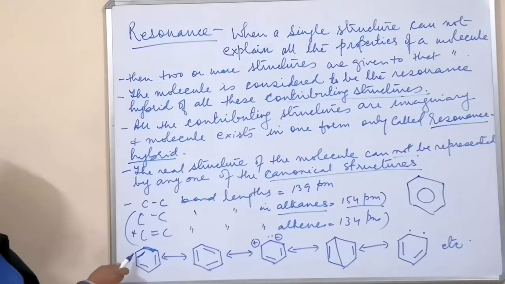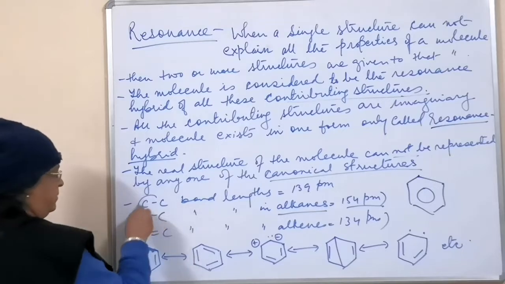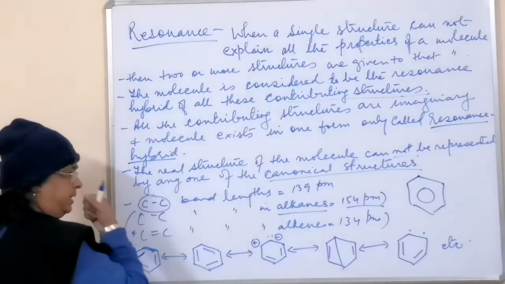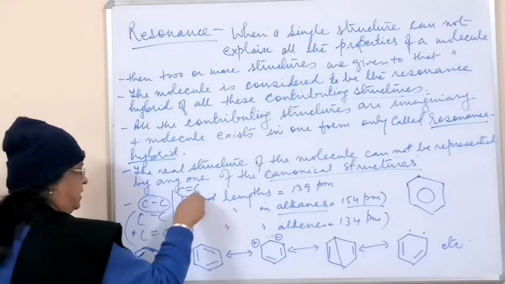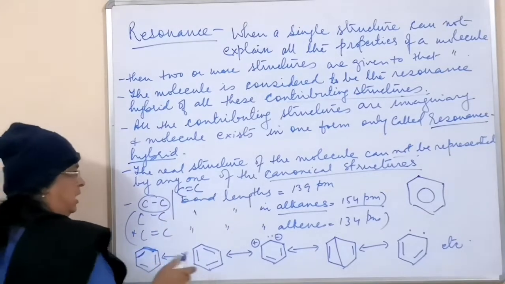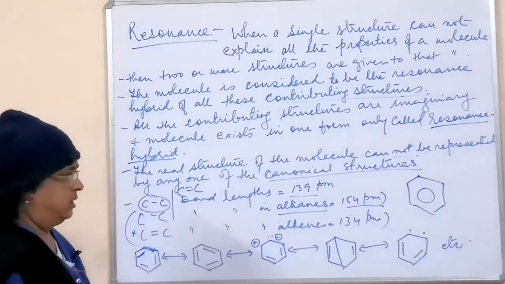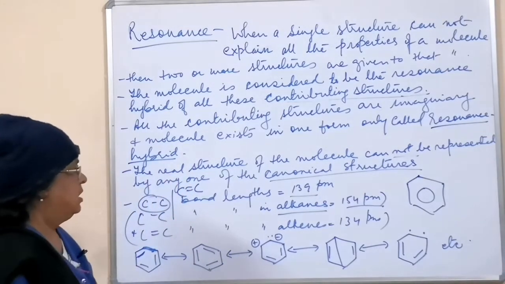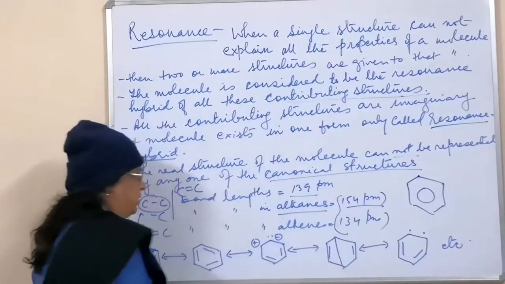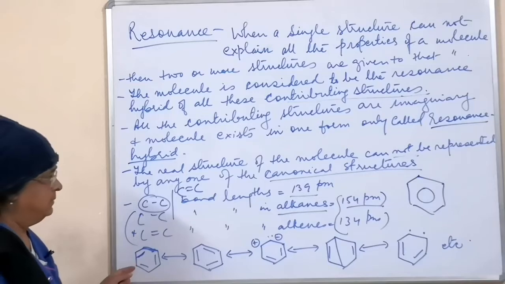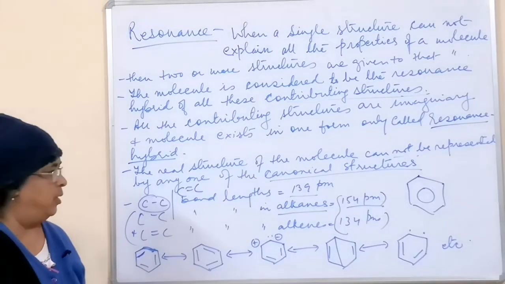Instead, every carbon-carbon bond, whether single or double, has a bond length of 139 picometer, which is intermediate between the two. So it is neither a pure single bond length nor a pure double bond length.